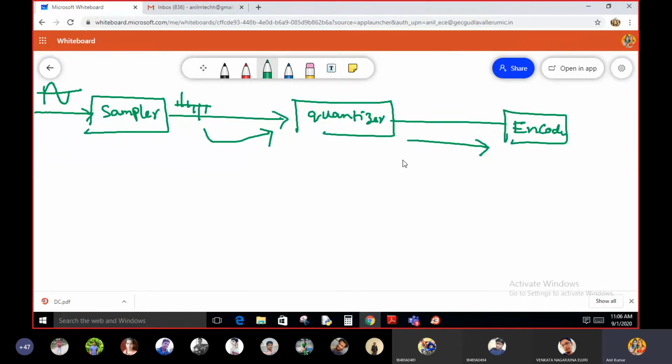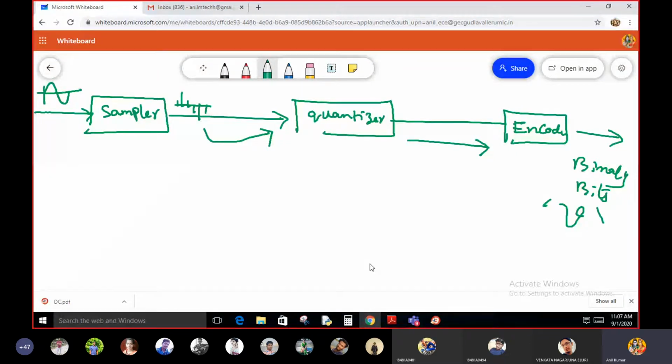That means each and every quantization level that is generated at the output of the quantizer is encoded by the encoder. That means each quantization level is converted into some group of binary bits by the encoder. The number of binary bits is represented by V. Is it okay?